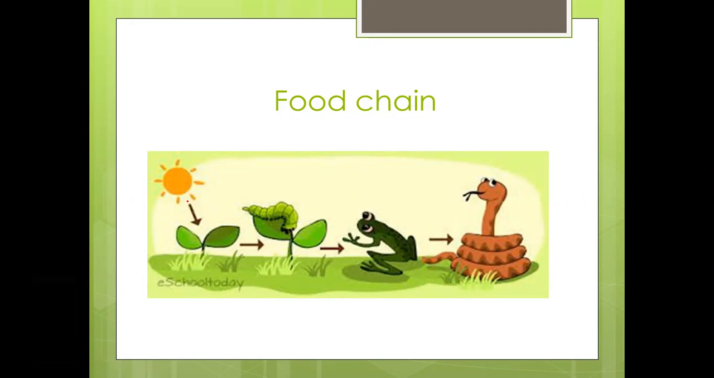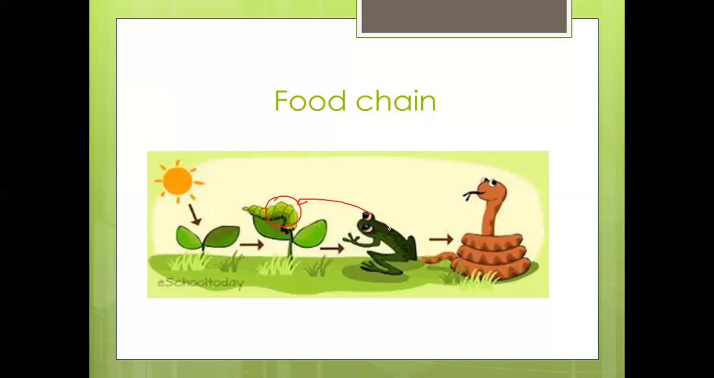So the plant gets the energy from the sun. So here we have a plant. Which animal eats this plant? Look at this animal. What's this? It is a caterpillar. Yes, so the caterpillar eats the plant. So after eating the plant, which animal eats the caterpillar? Excellent, bravo. The frog eats the caterpillar.